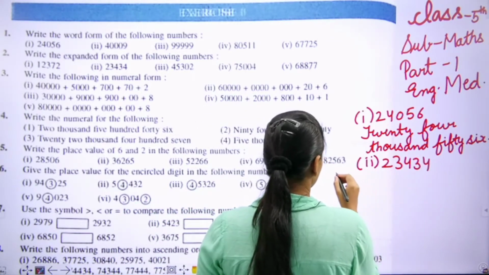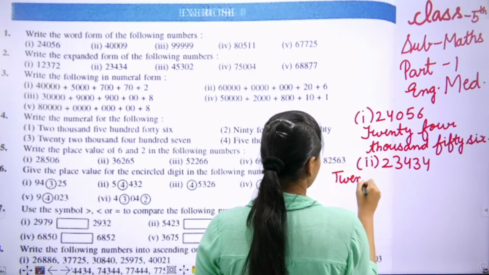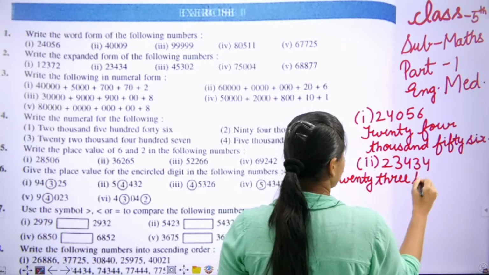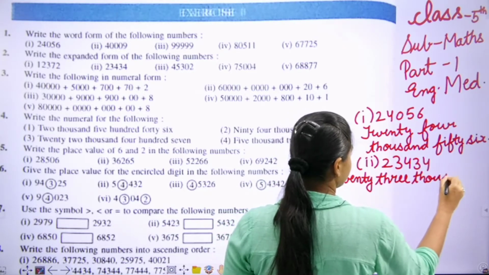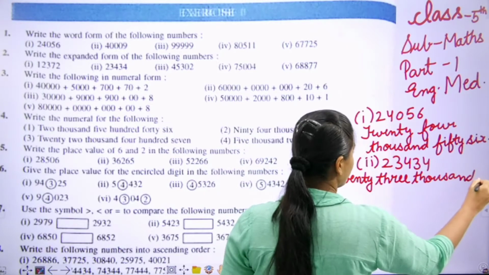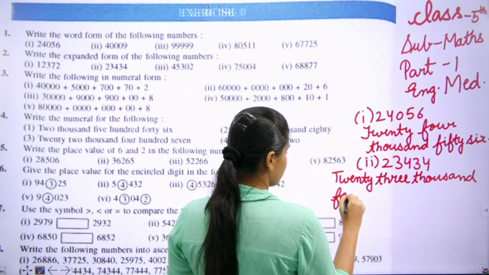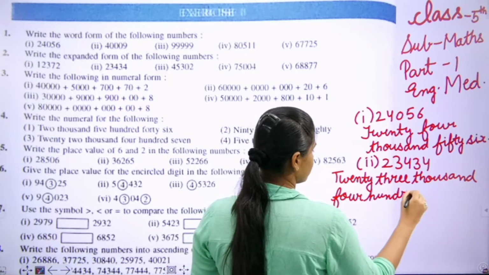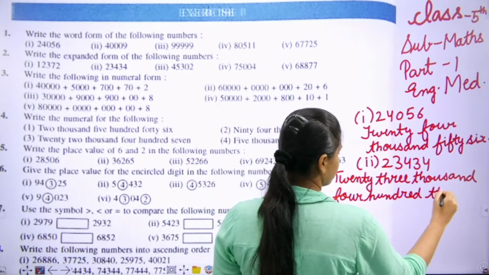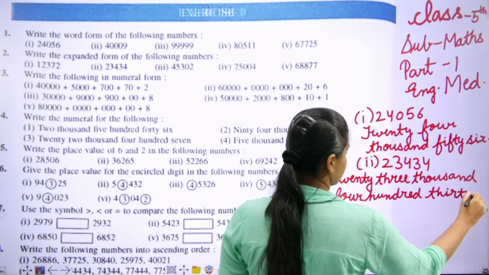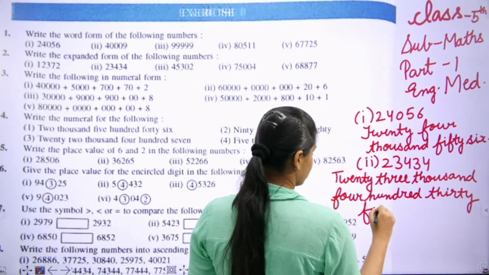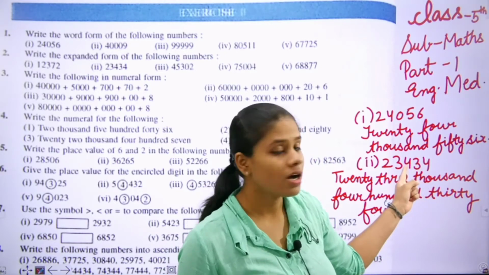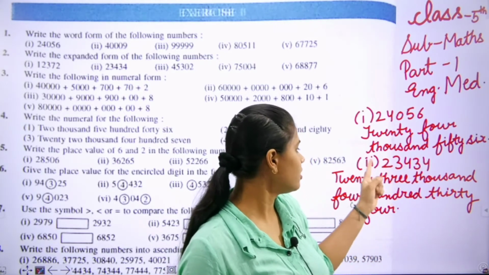23,434. This is ones, tens, hundred, thousand, 10,000.